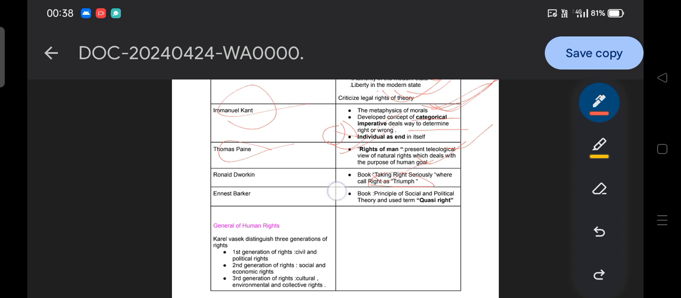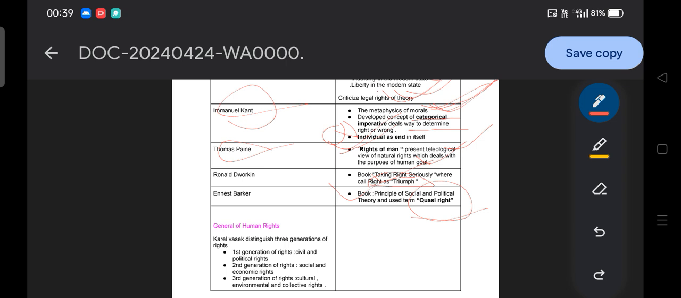Then Ernest Barker wrote a book, Principles of Social and Political Theory, and used the term quasi right. Okay, what does quasi right mean? He pointed out two principles for rights: one principle is the development of the human personality, and the second principle is the source of the state. Okay, the source of the right of the state. And he considered that both these things must be inculcated in the concept of rights. If the state lacks one of the two, then that will be considered a quasi right.